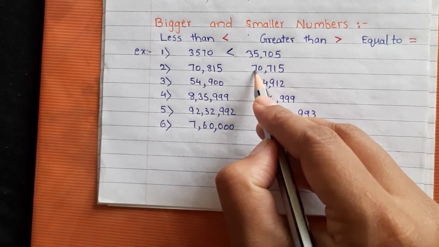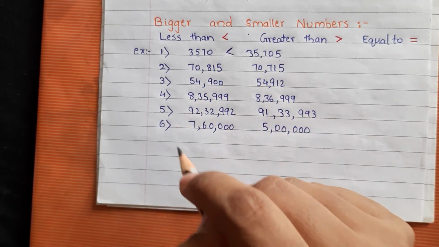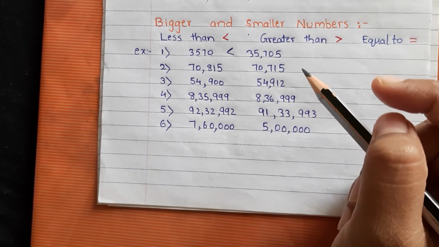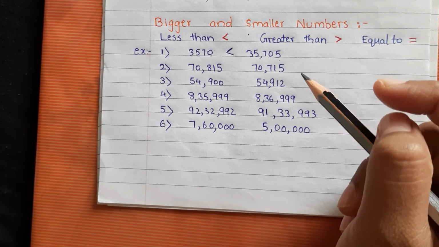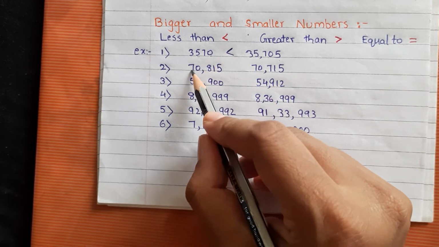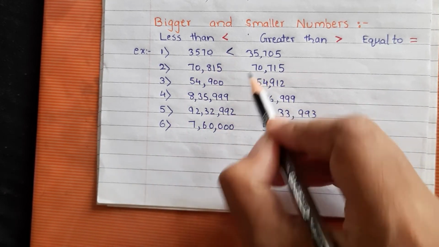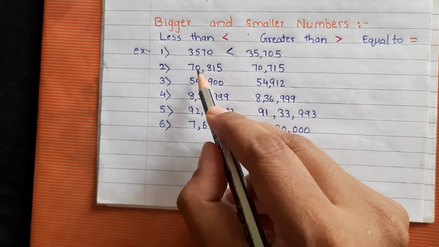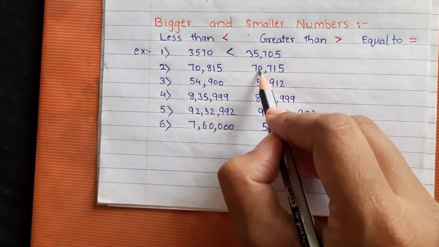In both places it is 7. So by looking at the first digit, we cannot decide which number is smaller and which is bigger, because both first place digits are the same. So go on to the second place.